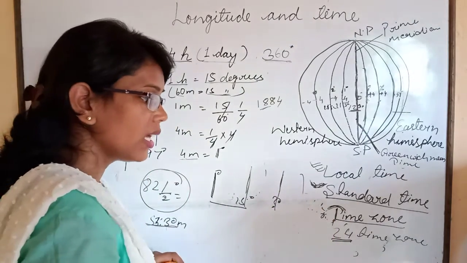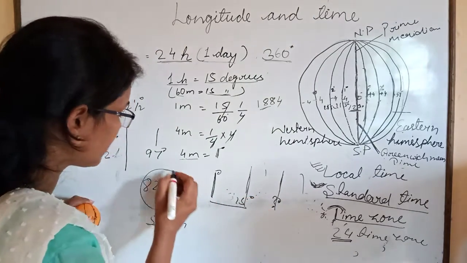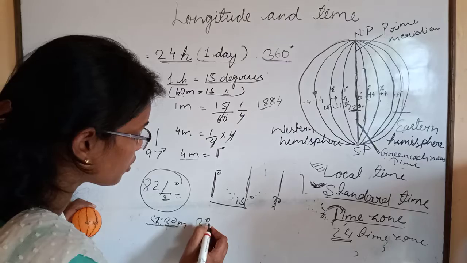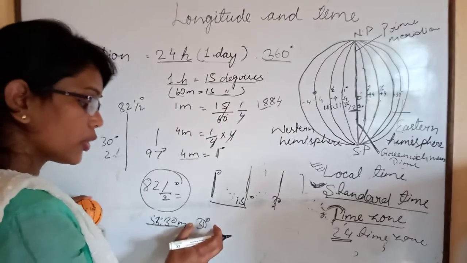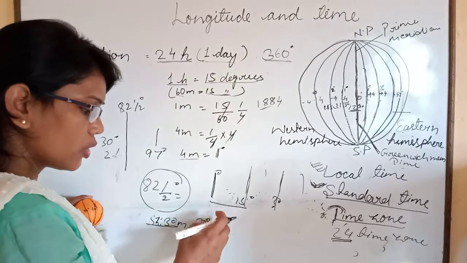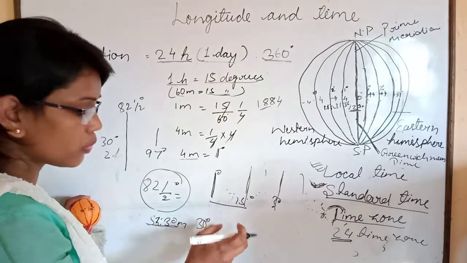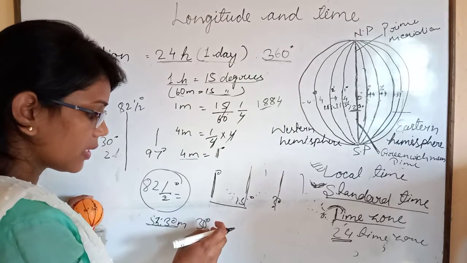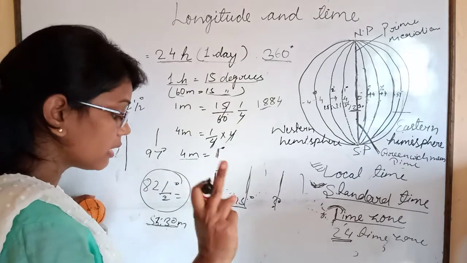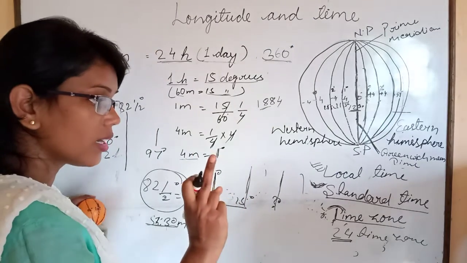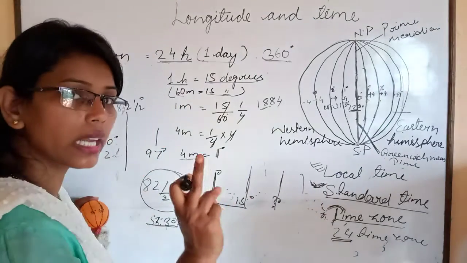India also comes under 2 time zones because it has almost 30 degrees of longitudinal extent. So India lies in 2 time zones, but it follows only one standard time.